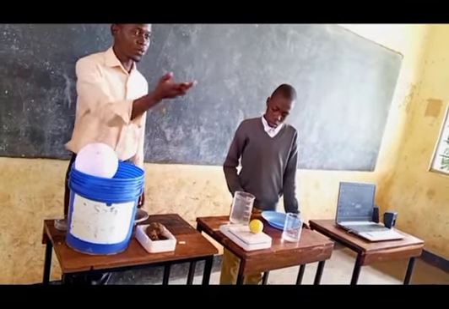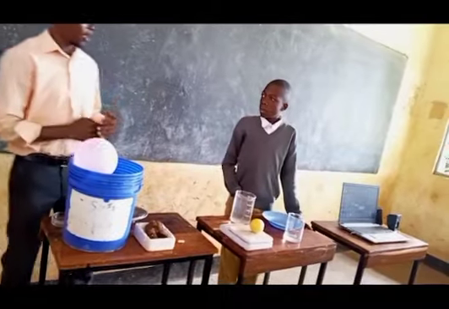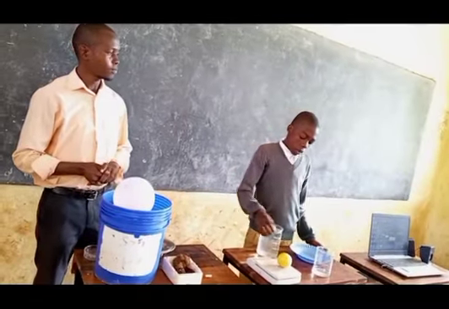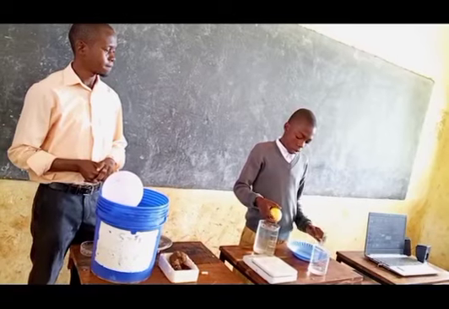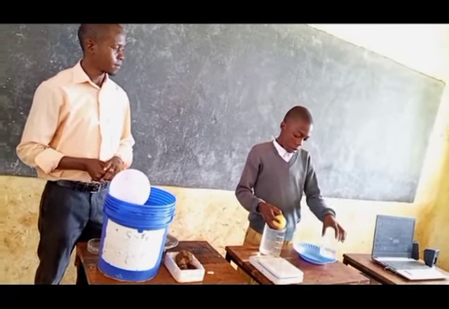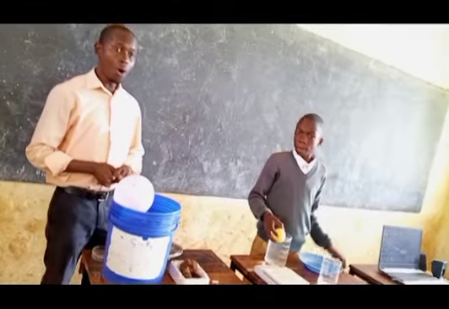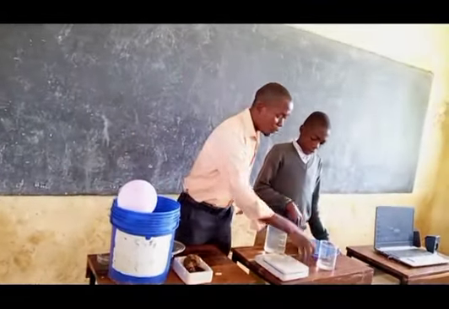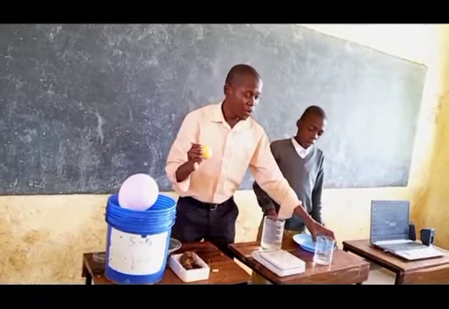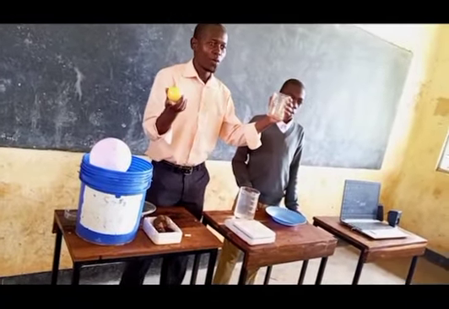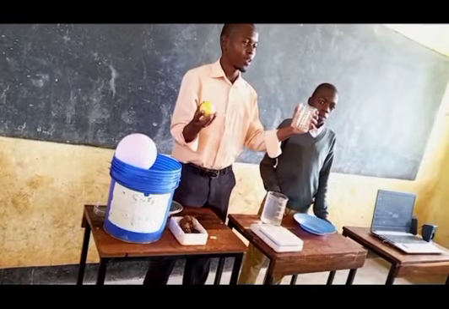Can you tell your students what you are observing there? The weight of this floating object is equal to the water displaced from the beaker. Amazing! The weight of this and the weight of this water displaced is equal. Wonderful!